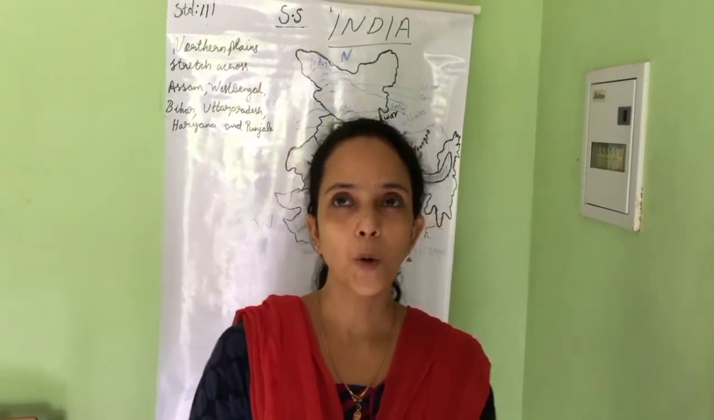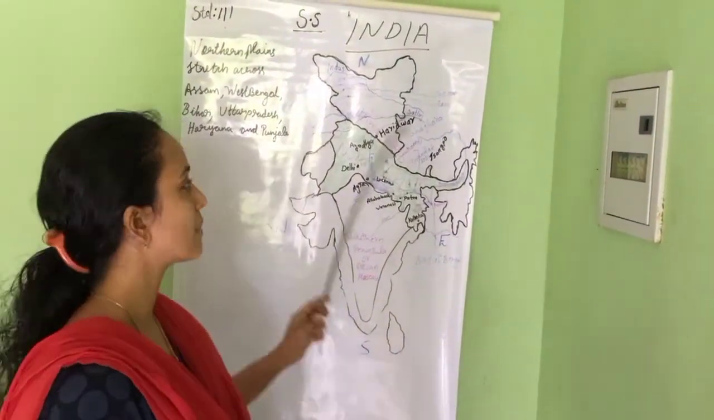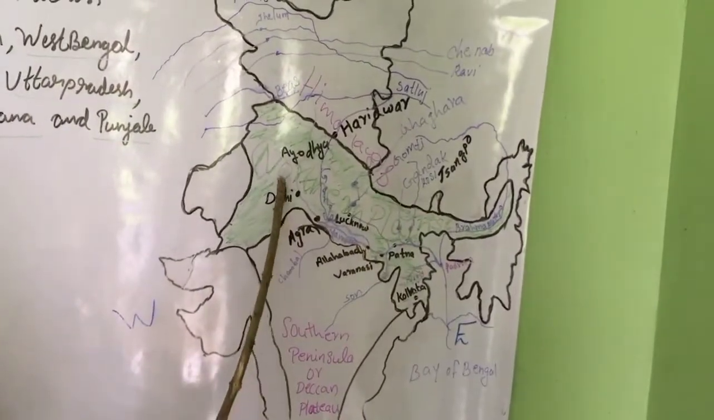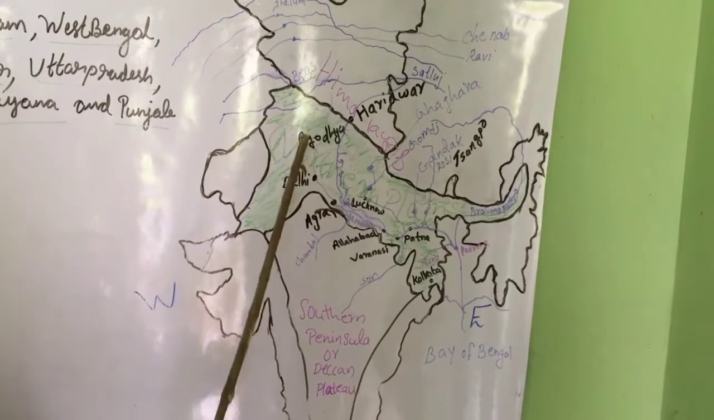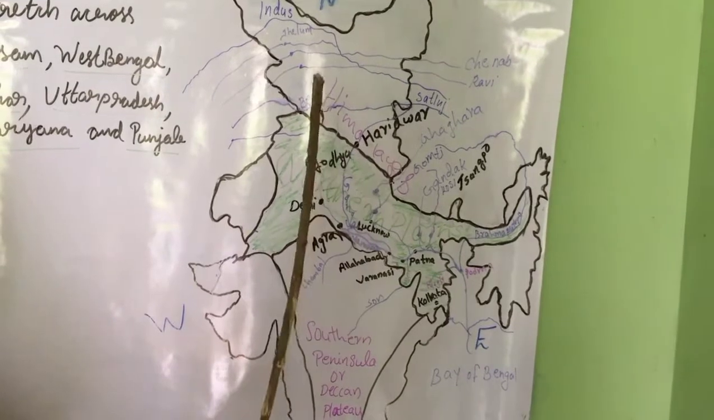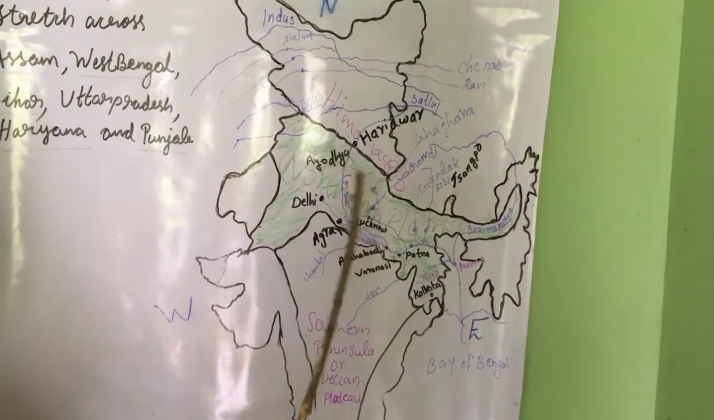Okay, so in the first lesson we learned about the regions of India. We learned 6 regions, and in the next lesson we learned about the northern mountains. Now we are going to learn about the northern plains. Look at this map. Here, in the green color I point out, that is the northern plains. The northern plains come under the Himalayas.